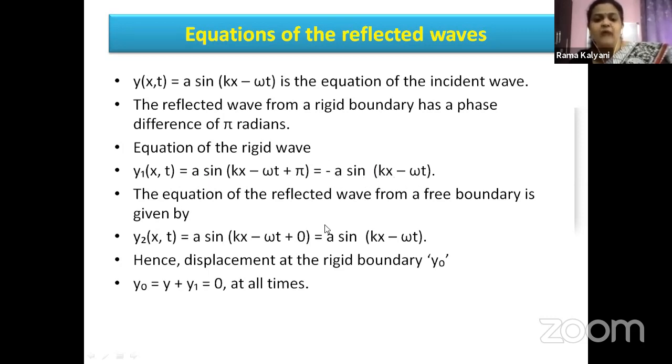So these two add up to 0. So the displacement at a rigid boundary is always 0, no matter what is the displacement or amplitude of the individual waves.